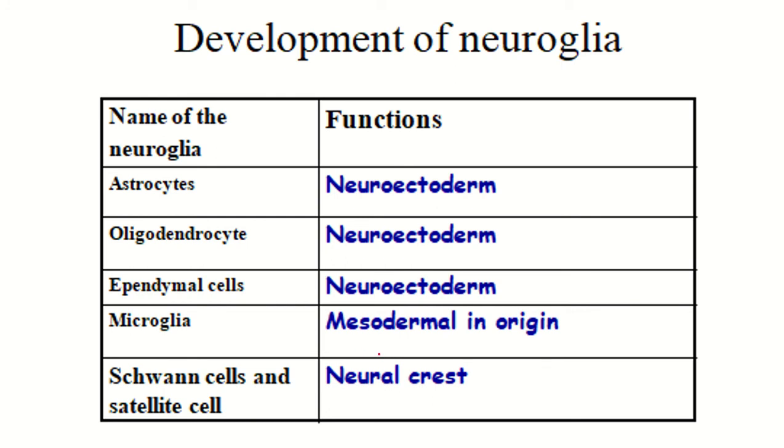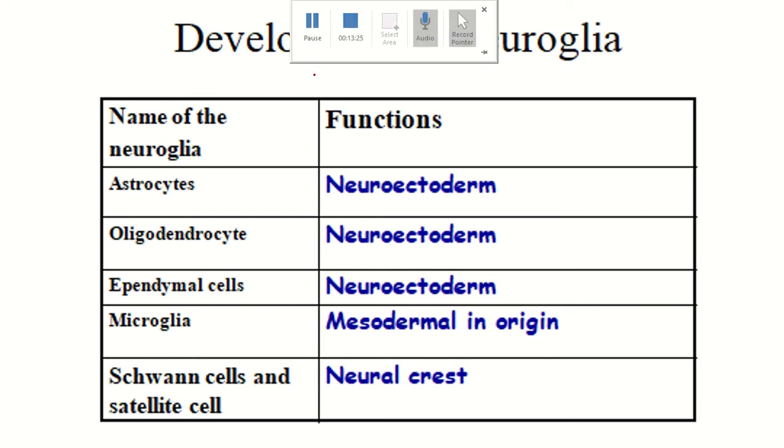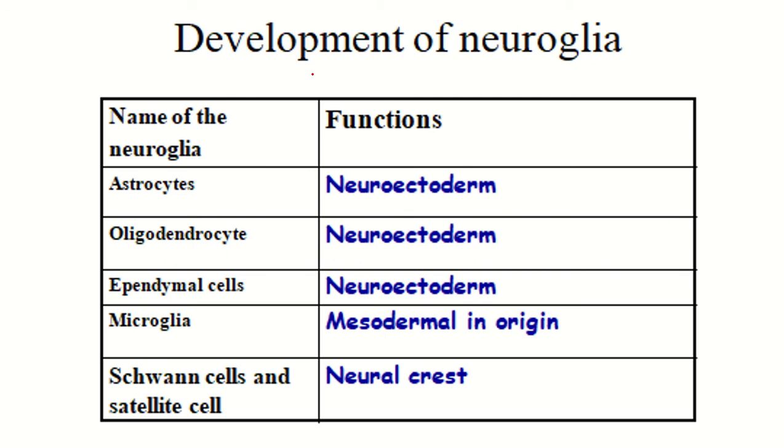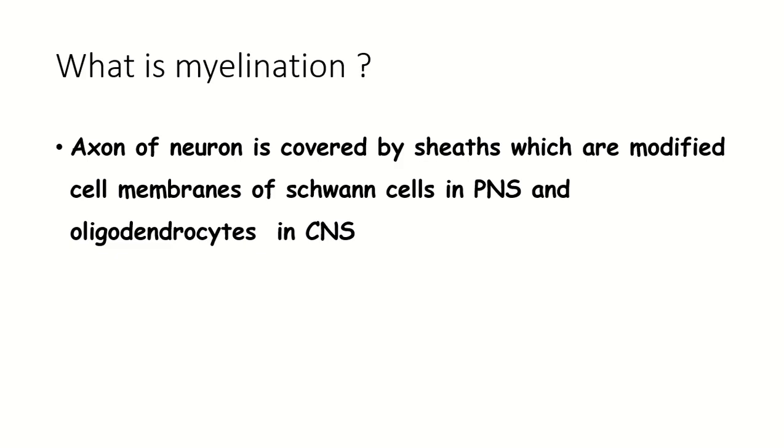These are the development of the neuroglia. The development of the neuroglia: astrocyte, oligodendrocyte, and ependymal cell are derived from the neuroectoderm. Microglia are derived from the mesoderm, and Schwann cell and satellite cell are derived from the neural crest.